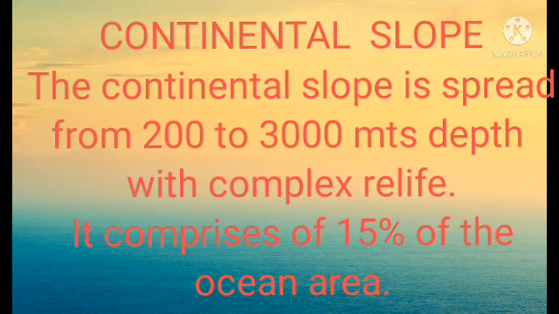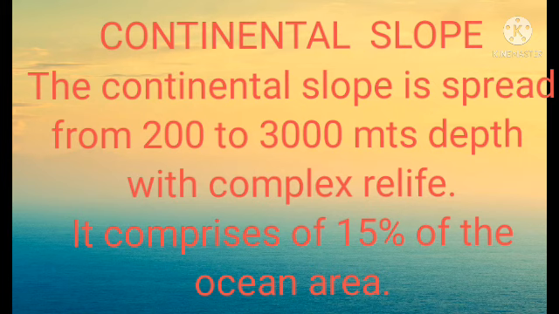Okay students, the second topic is continental slope. The continental slope spreads from 200 meters to 3,000 meters depth with complex relief. It comprises 15% of the ocean's area.